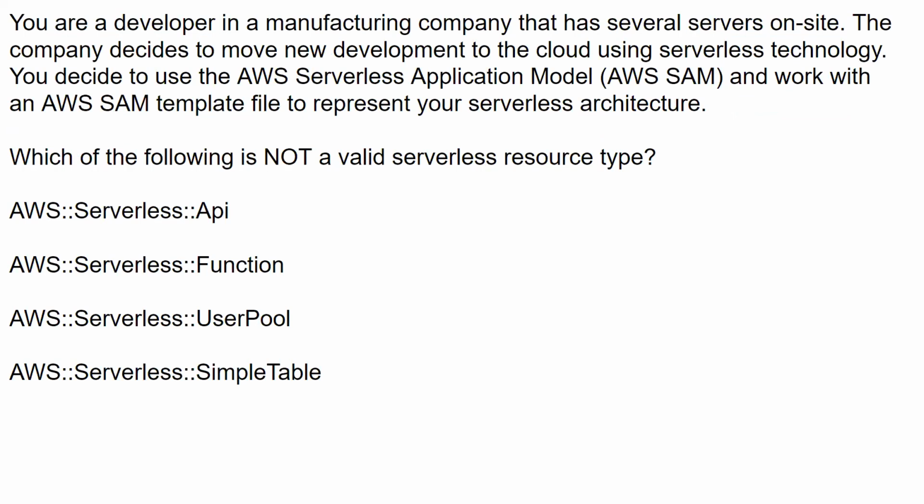You are a developer at a manufacturing company that has several servers on site. The company decides to move new development to the cloud using serverless technology. You decide to use the AWS SAM and work with an AWS SAM template file to represent your serverless architecture. Which of the following is not a valid serverless resource type? API, function, user pool, or simple table?